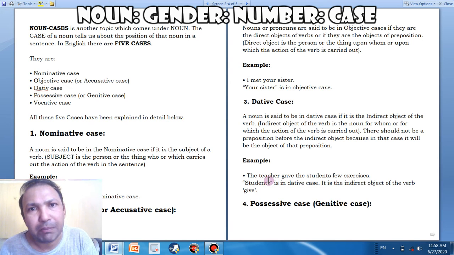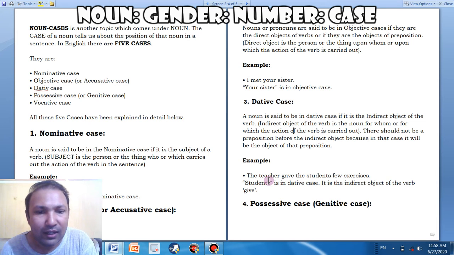So that's a short tip here, that if there are 2 objects in a sentence, one is animate, living, and one is non-living, the living one is the indirect object and the non-living object is the direct object. So here the students are living objects, so they are indirect objects. So dative case, when there is an indirect object in a sentence, and that is a noun, the noun is in dative case. Pretty simple. Now we'll be talking about possessive case or genitive case.